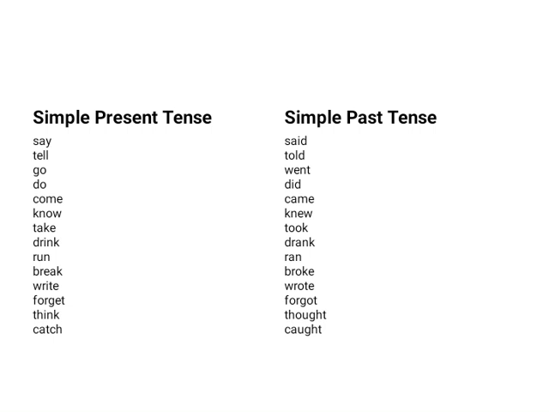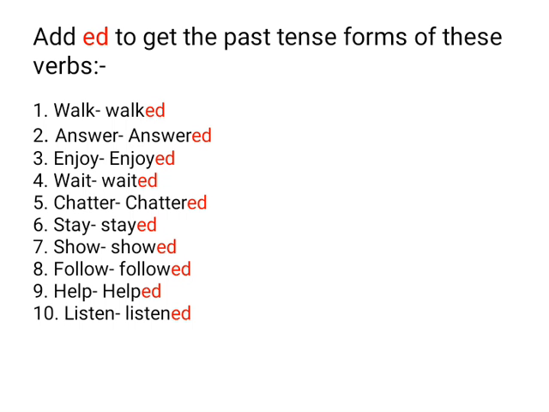Now after this, let's move on to our activity part. That is activity number 1. Add ed to get the past tense forms of these verbs. First one, walk, walked. W-A-L-K-E-D. Here, ed is being added to most verbs to form the simple past tense.